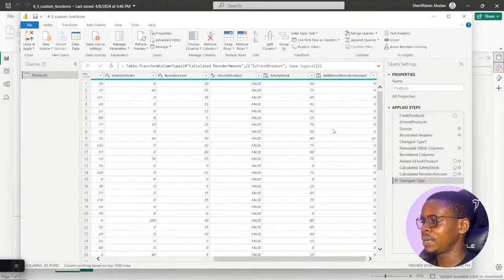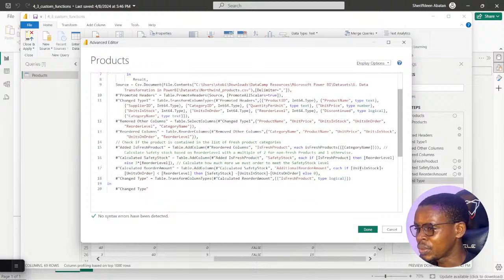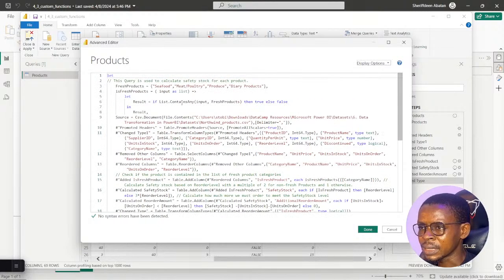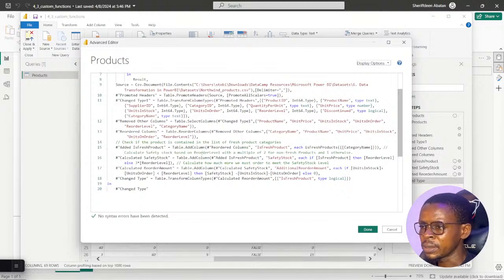Oh, you can see. That means I got it initially, but I didn't come down to make sure I wrote my code correctly. Just missing this category name that we use right from this list here, is fresh products. You can see that was my little mistake there, and I was able to troubleshoot it really quick.